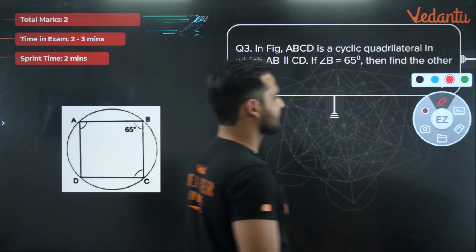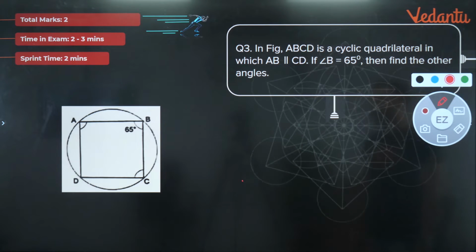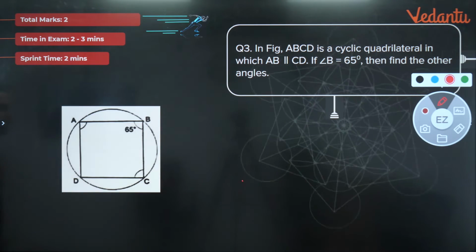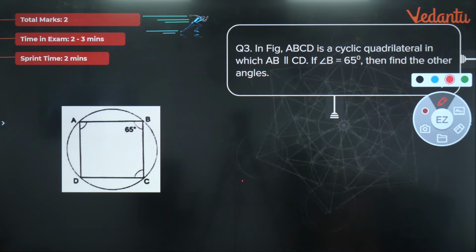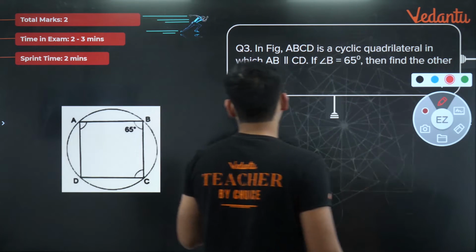The next question is this. ABCD is a cyclic quadrilateral in which AB is parallel to CD. So AB and CD are given as parallel, and they have already given that ABCD is a cyclic quadrilateral. If angle B is 65 degrees, find the value of the other angles.